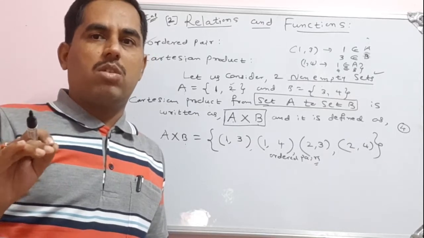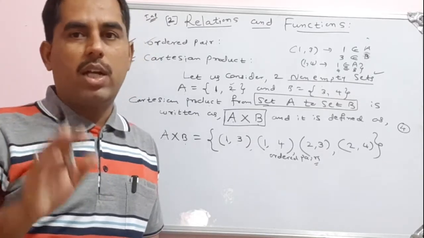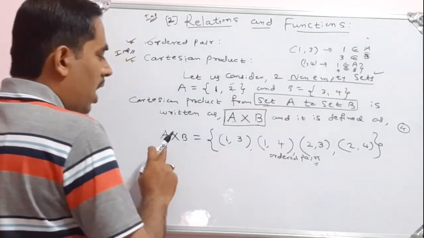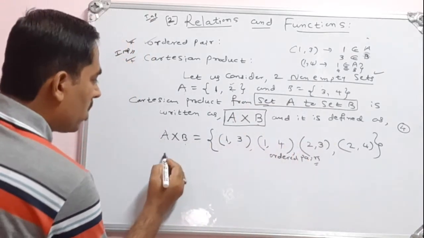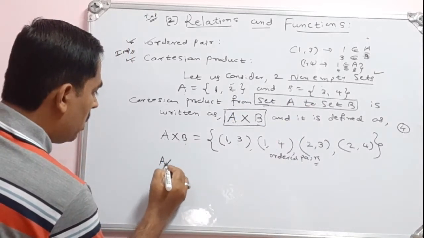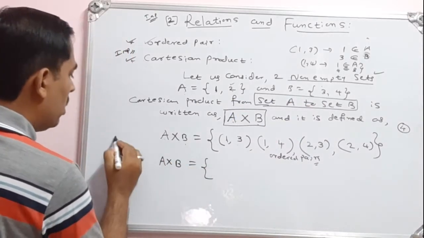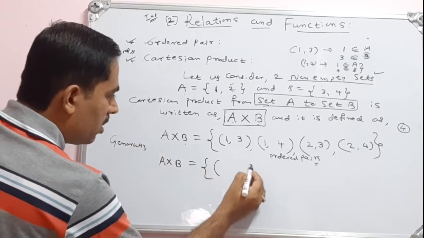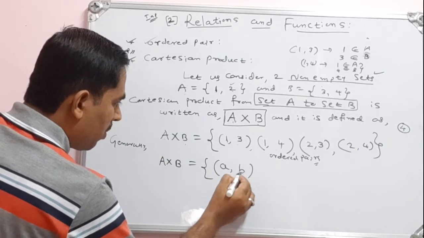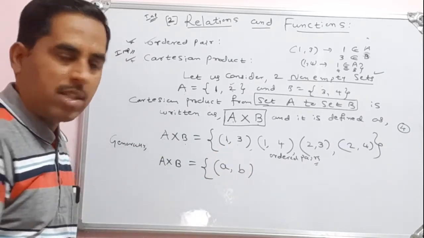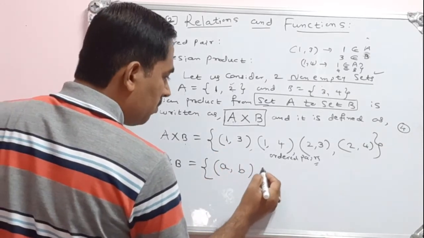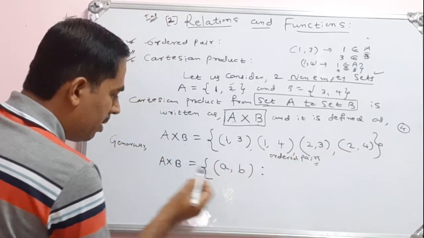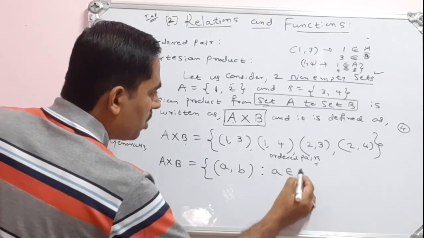Minimum 2 sets. If I consider 1 set, then also I can write the Cartesian product. Here I have considered 2 non-empty sets and written A cross B. Generally, the Cartesian product is of the form of ordered pairs such that the first element belongs to the first set, whatever first set you take.